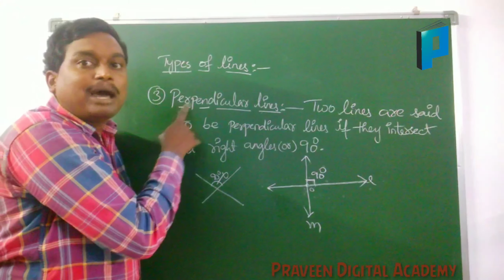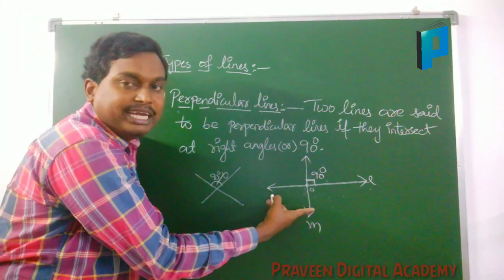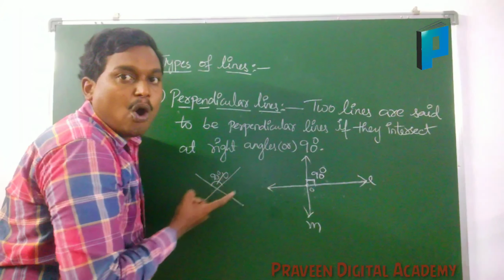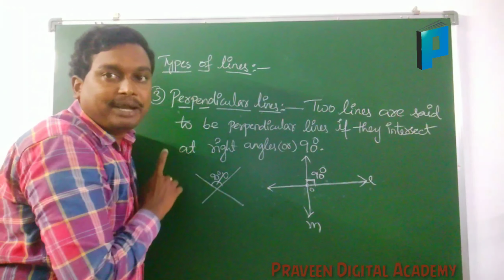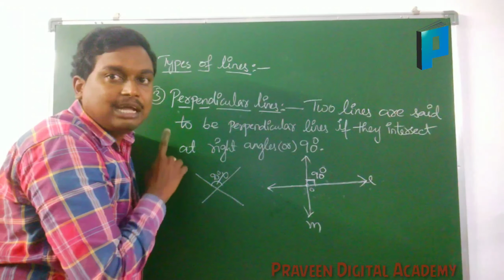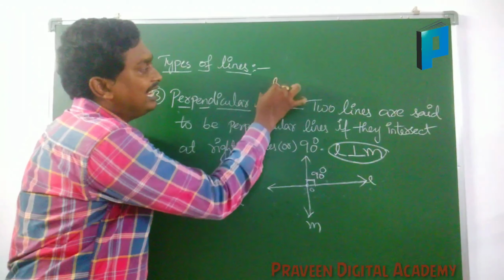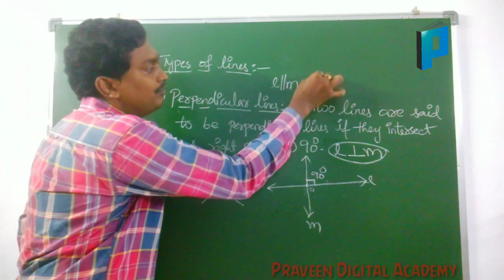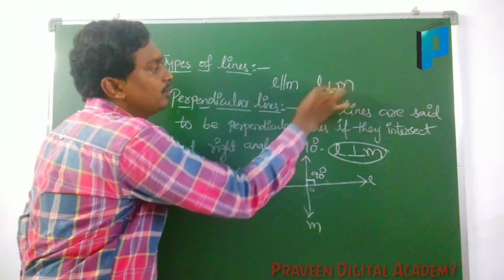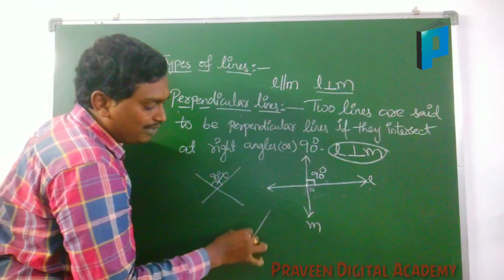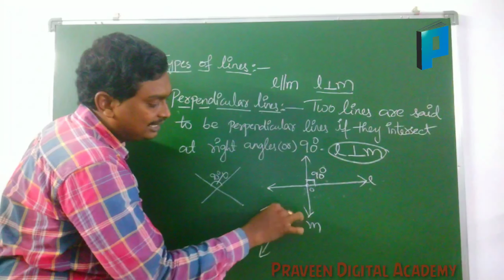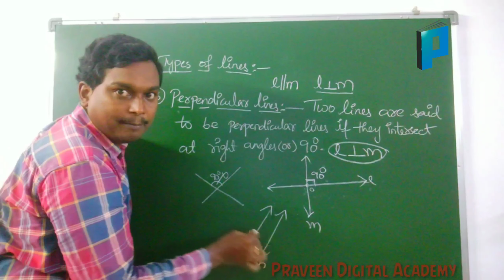Here we can say perpendicular lines are also intersecting lines, but all intersecting lines are not perpendicular lines. All perpendicular lines are intersecting lines. Here these can be represented as L perpendicular to M. This is the symbol of perpendicular. If you write L parallel to M, it means this is L, this is M, and the distance is the same.